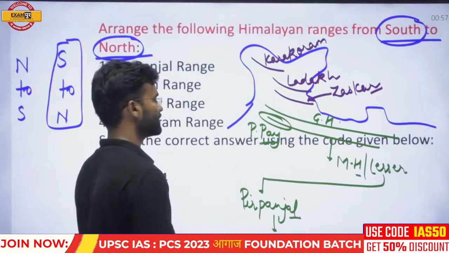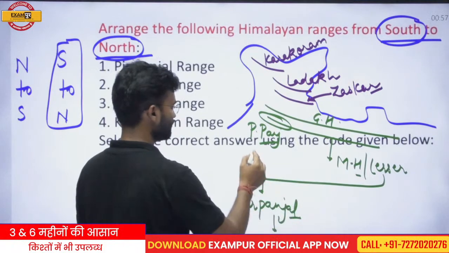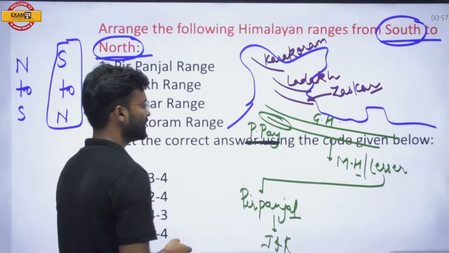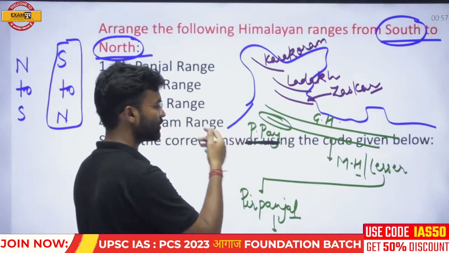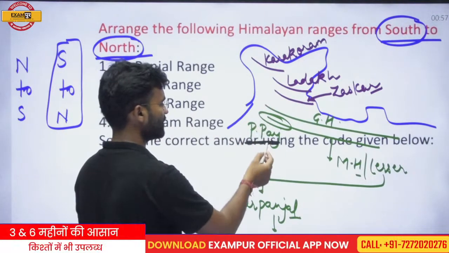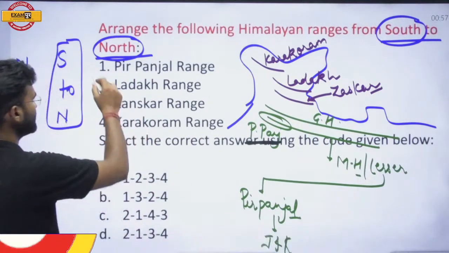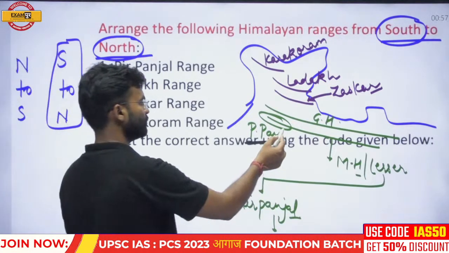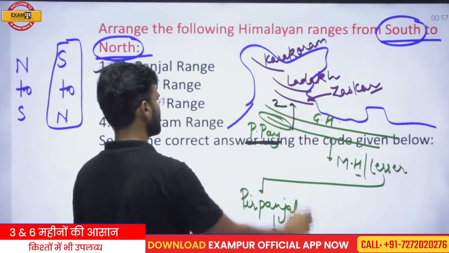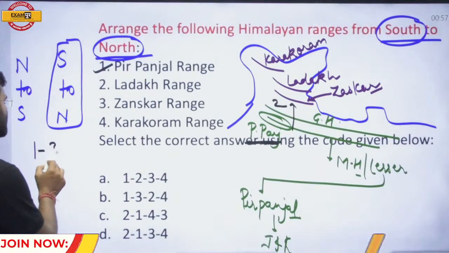So now you can arrange. Firstly, at the first number, you should put the Pir Panjal, because in the question you have to answer from south to north. So first in the south is the Pir Panjal, at number 1. After that, when you move from south to north, you will get Zanskar, at the second point. That means 1 and then 3.